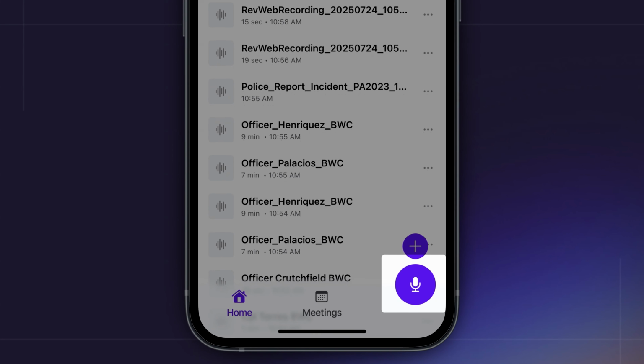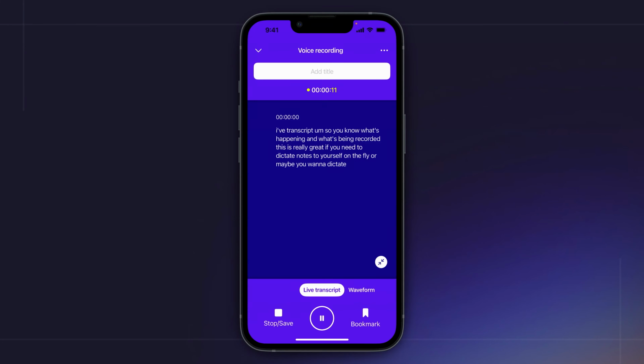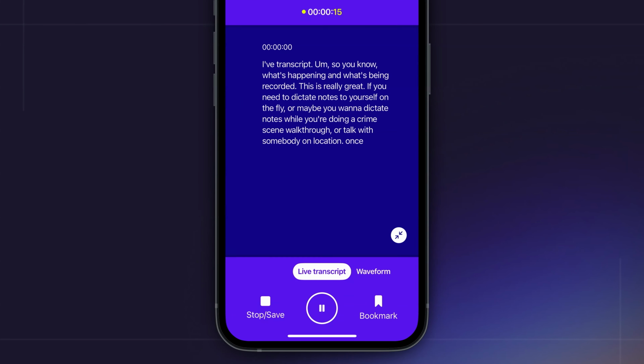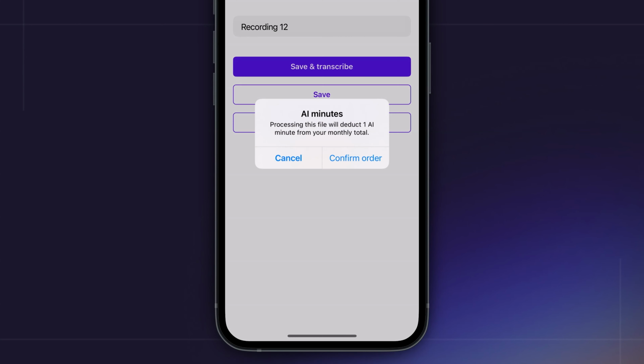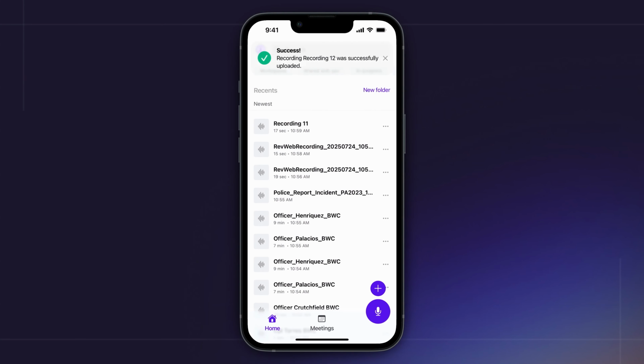Click record. Again, it's going to show you a live transcript, so you know what's happening and what's being recorded. This is really great if you need to dictate notes to yourself on the fly, or maybe you want to dictate notes while you're doing a crime scene walkthrough or talk with somebody on location. Once I'm finished, I can click Stop, Save and Transcribe, confirm my order, and then just like everything else we've been doing, it's going to upload that file and immediately start an AI transcription.